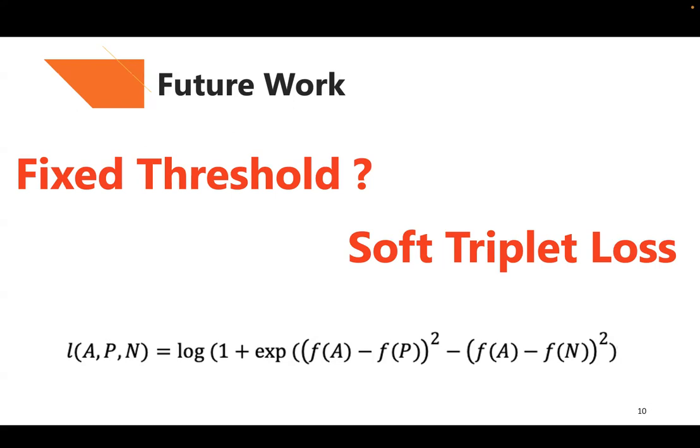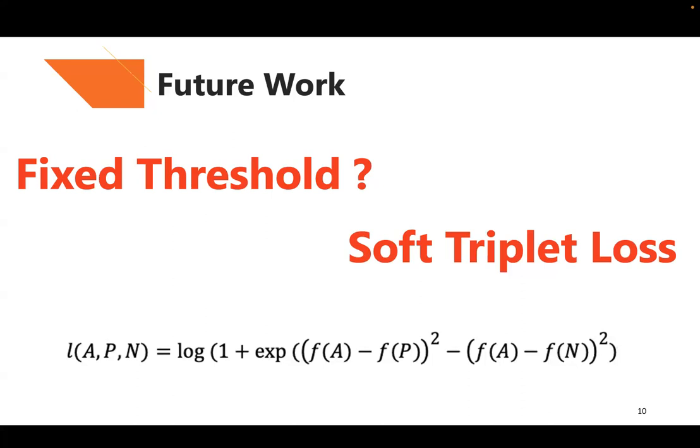So for the loss function, I checked the material and found the soft triplet loss. The soft triplet loss may perform better, which introduces a softened bound that allows for some degree of overlap. That means even if the distance of the negative sample pairs is slightly smaller than the distance of positive sample pairs, it doesn't quickly lead to a maximum loss, as you know, and the loss function is here.